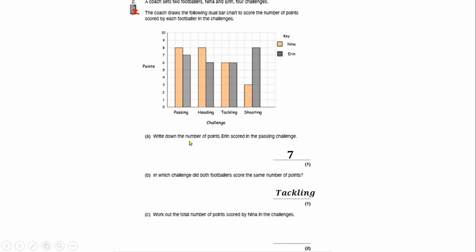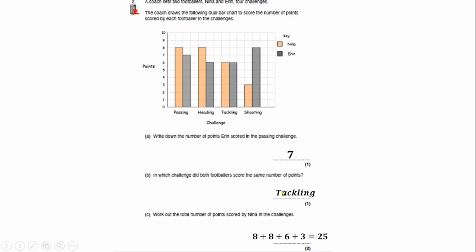So for Nina in the challenges, in passing she scored 8, in heading she scored 8, in tackling 6, and in shooting she scored 3. So add everything together, that gives us 25. So Nina has 25 points in all the challenges.